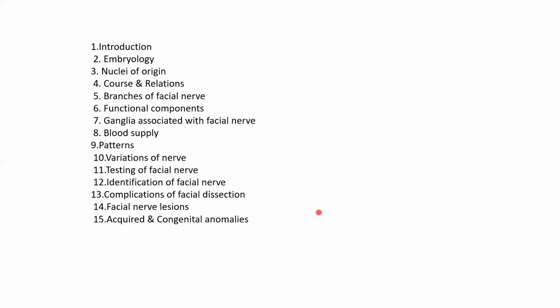Introduction, embryology, the development of the facial nerve, nuclei of origin, the course, relations, branches of the facial nerve, the functional components, ganglia associated with the facial nerve, blood supply of the facial nerve, variation patterns in its branching, testing of the facial nerve, identification of the facial nerve, complications of facial dissection, facial nerve lesions, acquired and congenital anomalies.